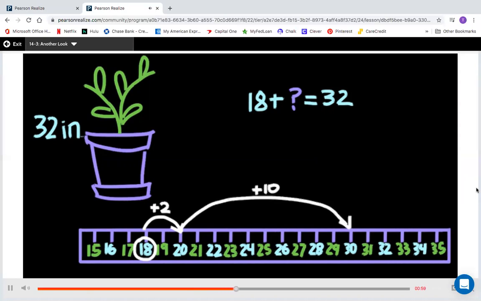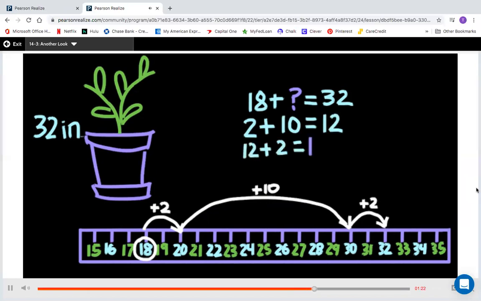10 plus 20 is 30. That's easy to add. Okay, now I am close. I just need to add 2 to get from 30 to 32. One small hop. I'm there at 32 inches. Now I just have to add up all those hops. 2 plus 10 is 12, and 12 plus 2 more is 14. I hopped a total of 14 inches from 18 to 32 inches.